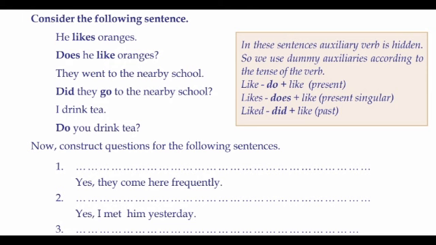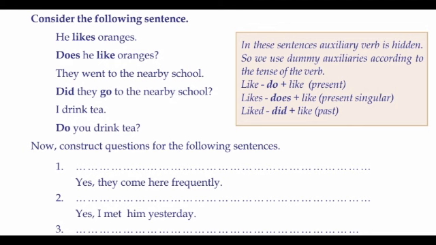In those cases, we use dummy auxiliaries according to the tense of the verb. That means if there is no auxiliary verb, take the form of do, does, did. If the sentence is in present tense, take do or does, and if the sentence is in past tense, take did. And how can we understand whether the sentence is in present tense or past tense? By looking at the verb.